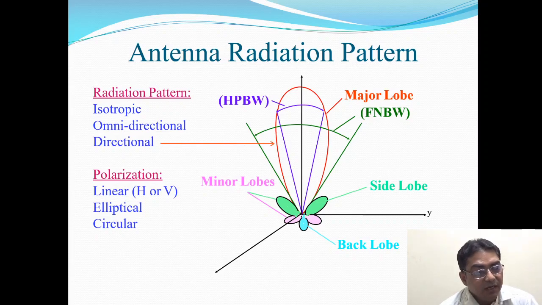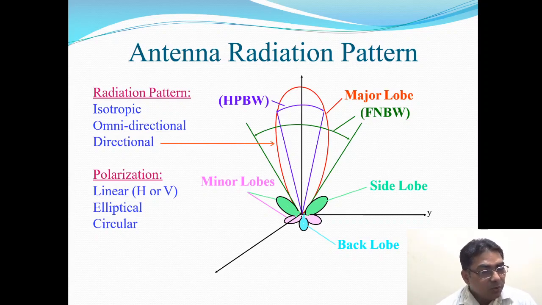You can see the maximum goes down on both sides to the null, and then there is a minor lobe. The beam width between the first nulls is known as FNBW, the first null beam width. Then we also define all the side lobes over here.